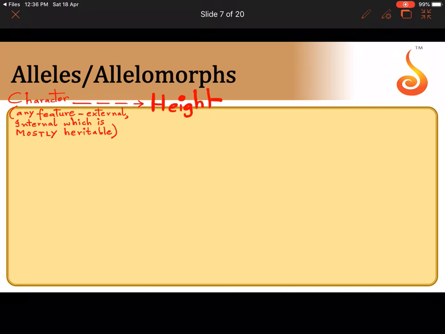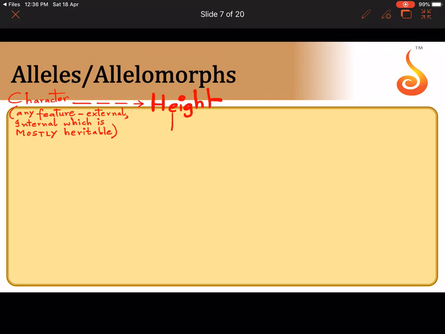So any feature that is external or internal, it may be appearance, it may be inside the body some feature, it may be some biochemical feature, it may be some functional physiological feature, it may be some cellular feature. So external or internal feature which is mostly heritable, not in all cases, mostly it can be passed on from one generation to another. That is called as a character.